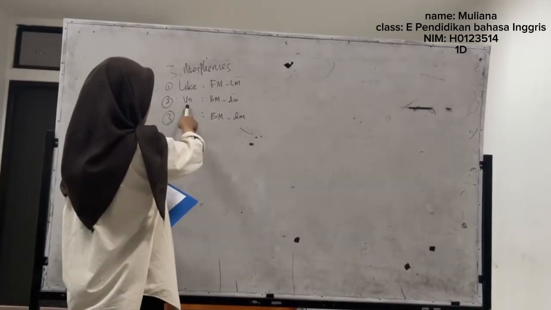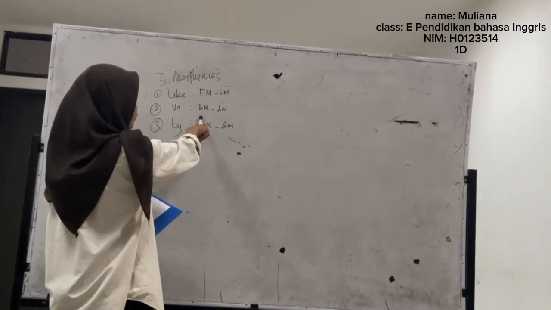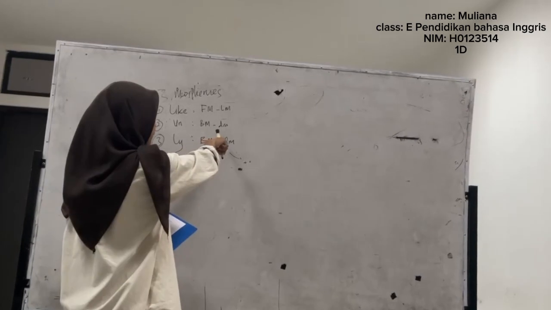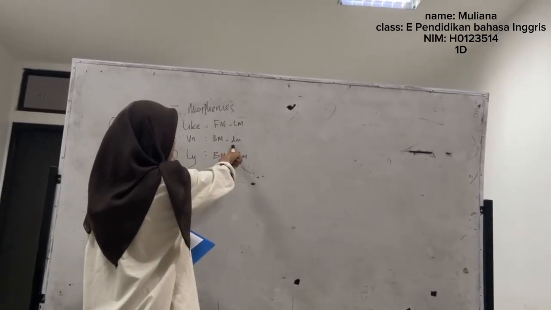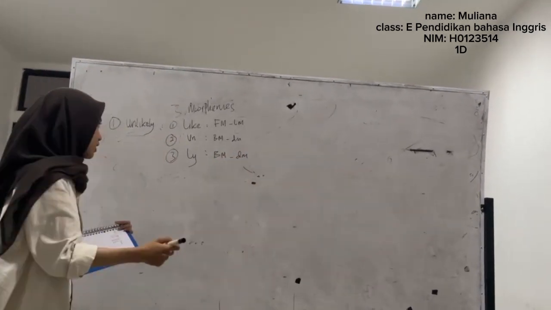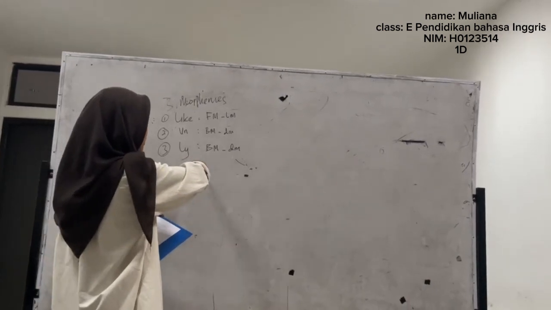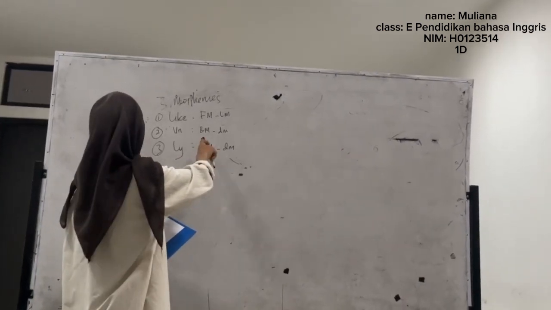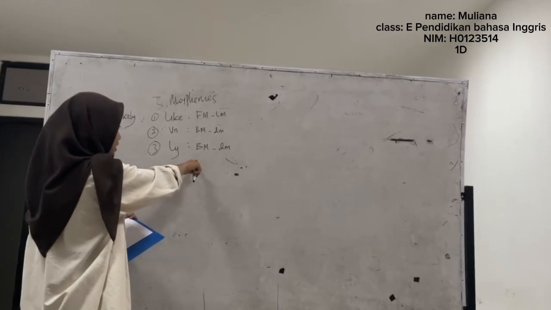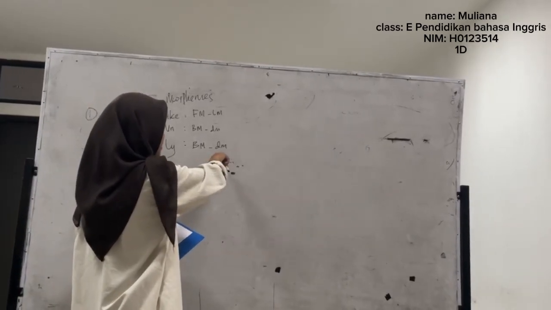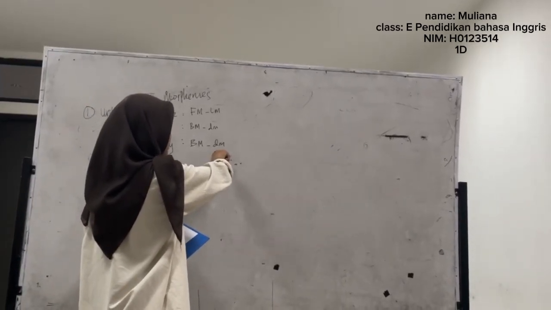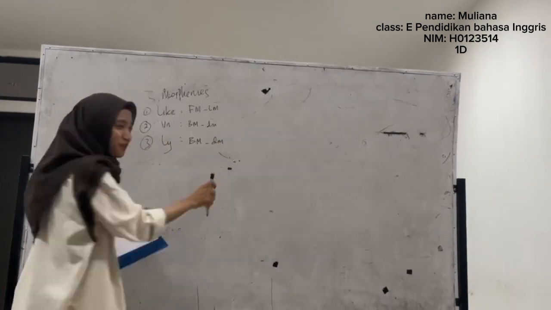At tipe katanya monomorfem dan subtype-nya derivation morfem. Like tipe katanya monomorfem dan subtype-nya derivation morfem.